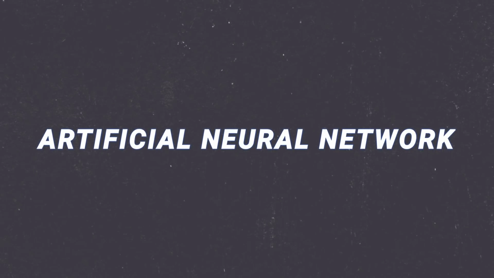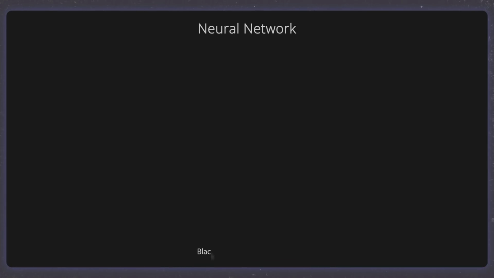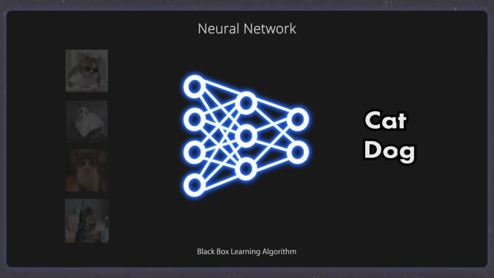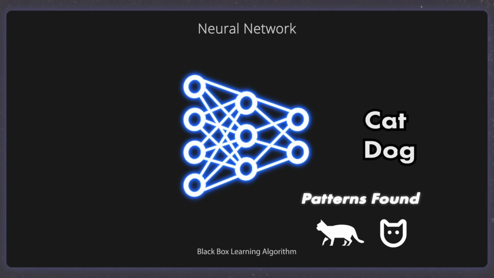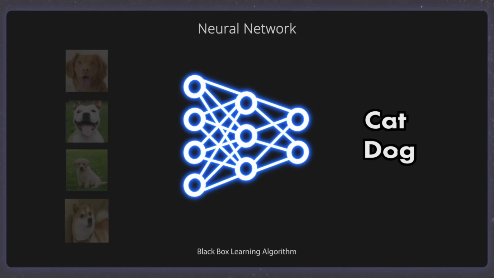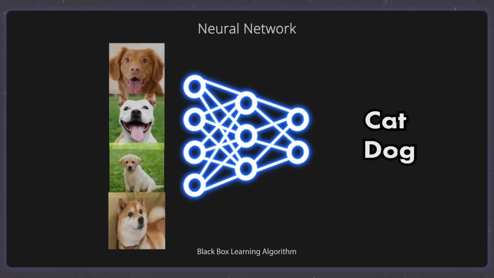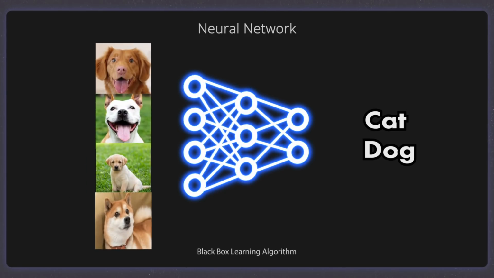Now, the algorithm that's at the absolute core and powers prompt engineering is called the artificial neural network. A neural network is a black box algorithm that has a special power of finding patterns in large amounts of data. Now, it's a black box algorithm because we don't have a quantifiable way of knowing what patterns the neural network is finding, and it's a learning algorithm because the neural network learns to associate these patterns with a specific